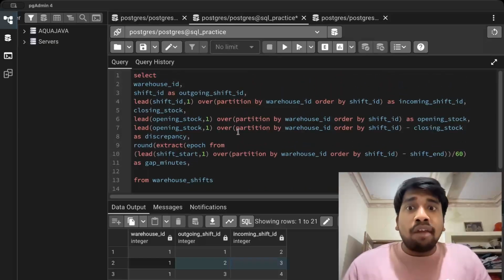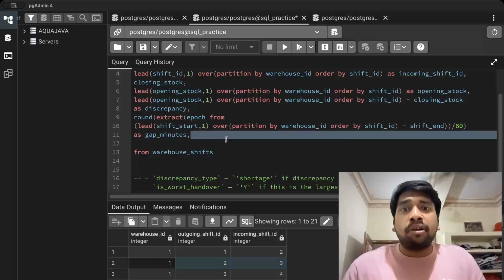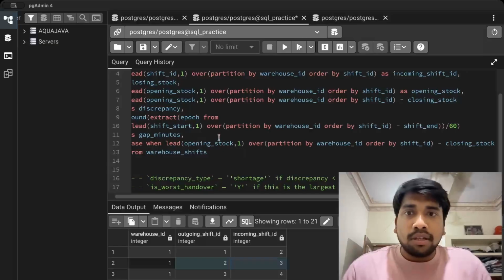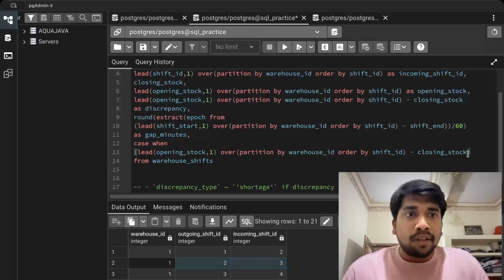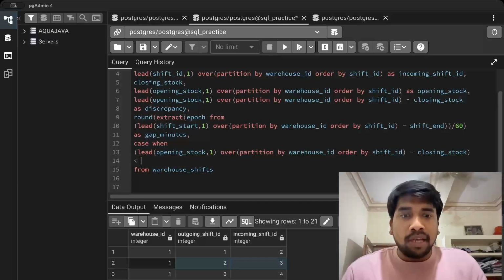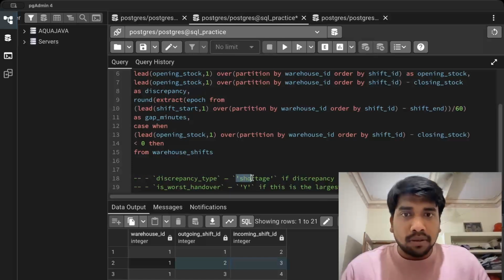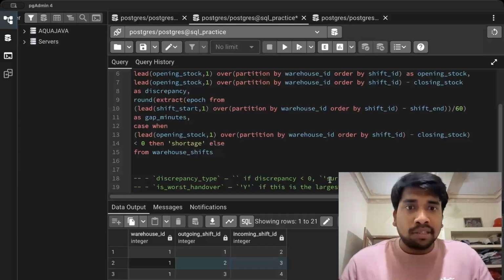Now where will we find the discrepancy? Here. So we will use a case when statement, since it is an if else type of statement here. Case when this function, so we put brackets here just for better readability, this is less than 0, then shortage, else surplus.